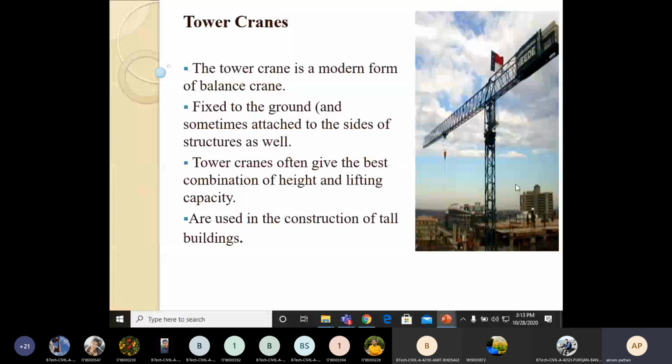It has this particular column which is made of steel, and all the horizontal and vertical assembly, see here, these are the component parts. All this assembly is also made of steel. It is fixed to the ground and sometimes attached to the side of the structure as well.